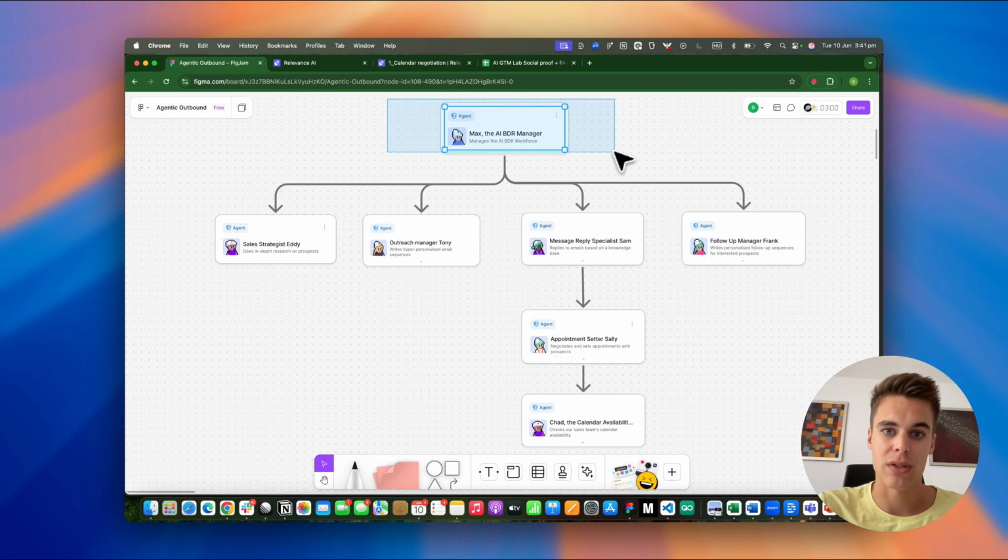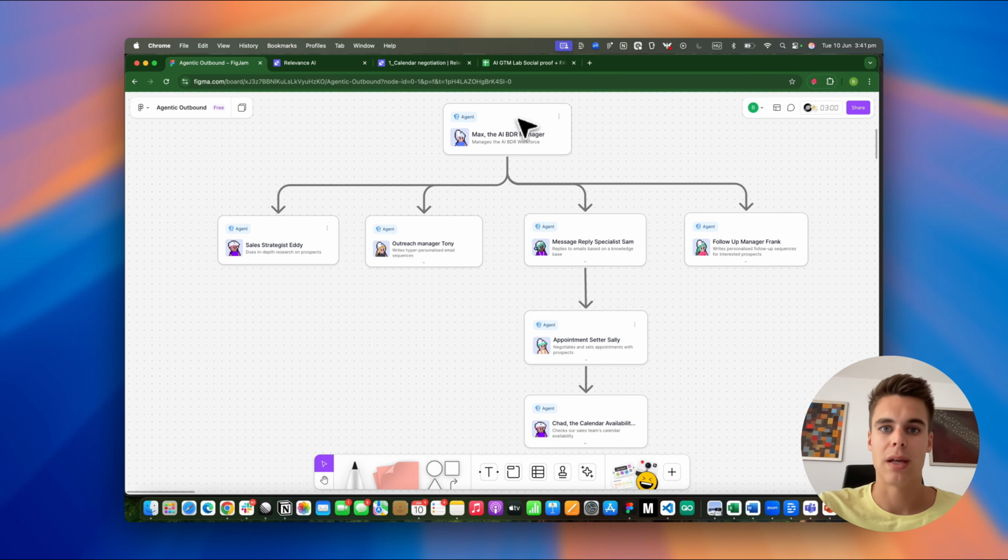We have a parent agent. This is a BDR AI agent that delegates to a sales strategist who is responsible for creating in-depth research about a prospect, that then it passes to an outreach manager AI agent who is responsible for generating a hyper-personalized email sequence, which is a cold email sequence. And Max, the manager agent, is going to send out these emails in the right cadence. And when a cold prospect replies, it delegates to the message reply specialist, who then is able to answer any questions or objections with the goal to convert this cold prospect into a discovery call with our sales team.